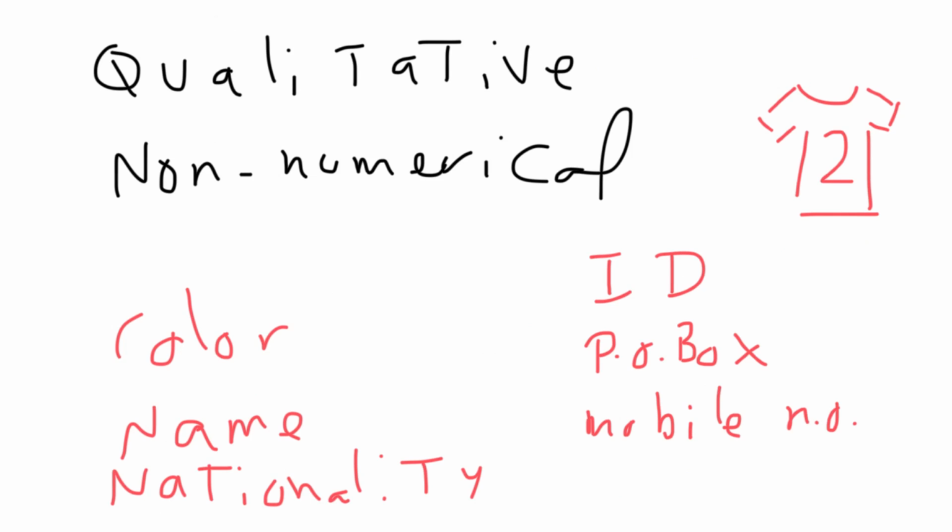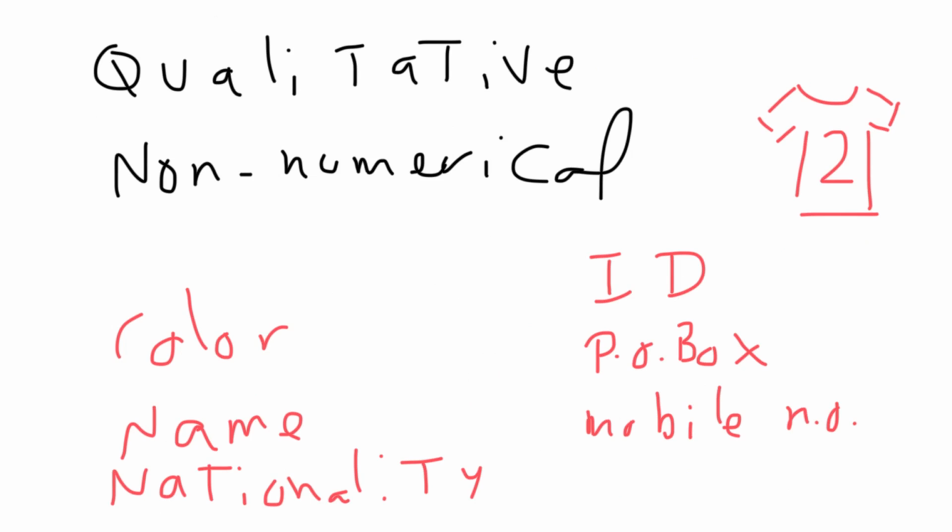So these are examples of some of the qualitative variables that can also have numbers in them, but these numbers do not increase or decrease with a meaningful sense of something that's being counted, something that can be added. I cannot apply math here, I cannot have addition, I cannot have subtraction. This is not something that increases or decreases with a certain meaning. So these are just codes, and that's why they are qualitative data.